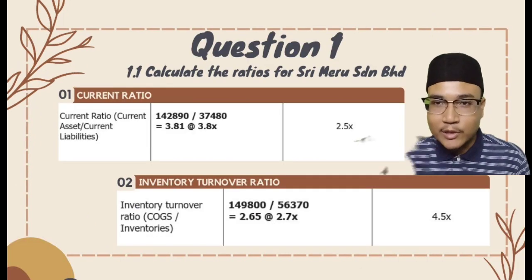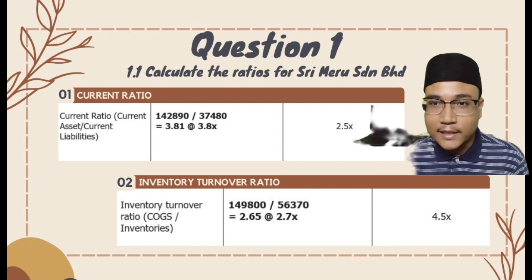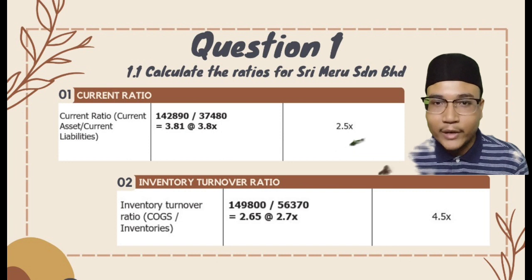I will be explaining about question 1. The first question is to calculate ratios for company Sri Meru Sdn Bhd. For the current ratio, we can see that Sri Meru has a higher liquidity, which is 3.8 times compared to the industry average of 2.5 times.